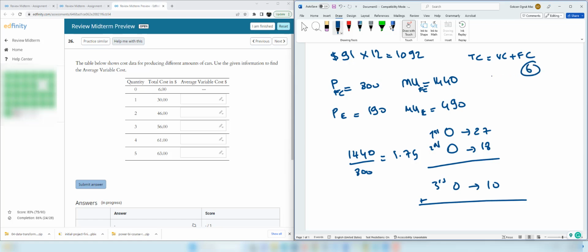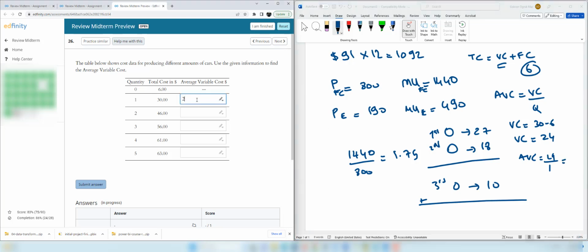So we need to subtract from total cost $6 to find the variable cost. And average variable cost is variable cost divided by quantity. So for the first quantity, variable cost is 30 minus 6 and variable cost is 24. And average variable cost is 24 divided by 1, 24. So the first blank is 24.